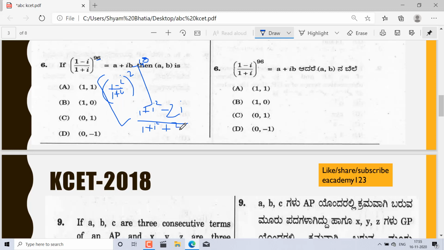Here you can write it is equal to 48 the power, but you can observe that i square is minus 1.